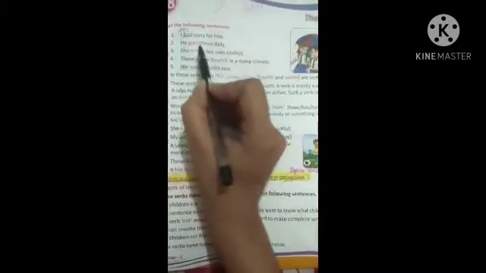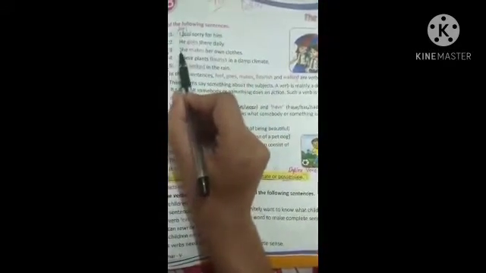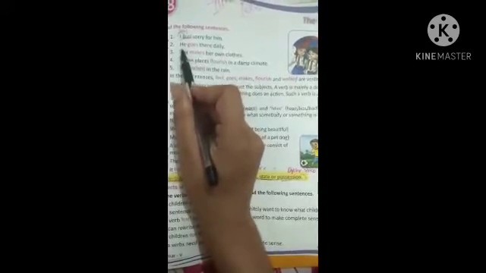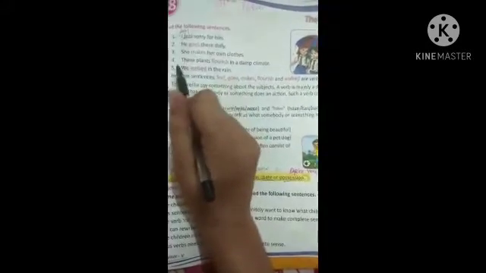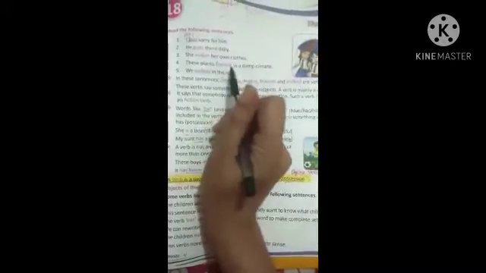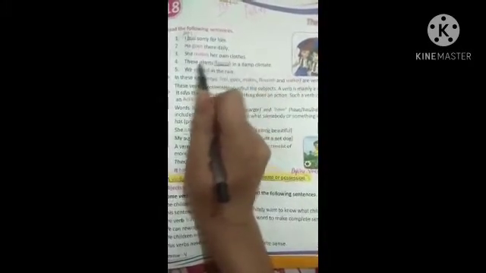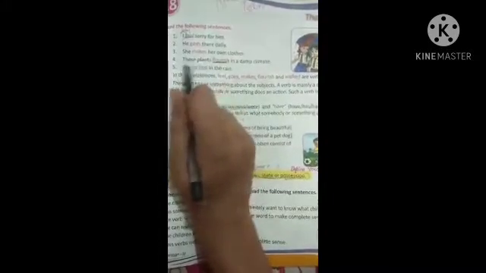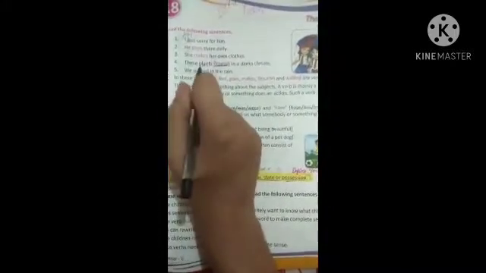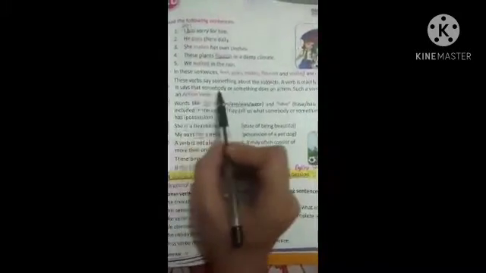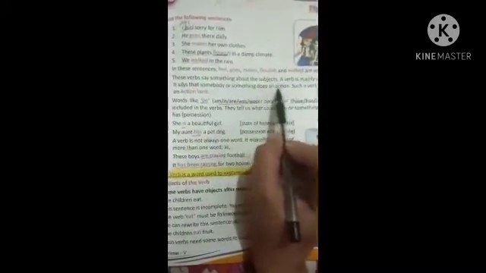These verbs say something about the subjects. In any sentence, whatever is the subject, the verb represents something about it. For example, in the fourth sentence, these plants flourish in a damp climate. Flourish is talked about the plants, the action of plants. Thus, flourish is used as a verb. It says that somebody or something does an action.